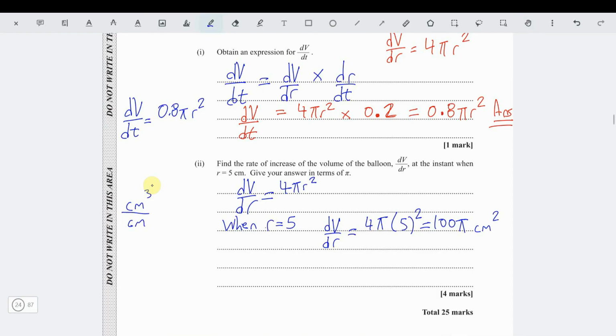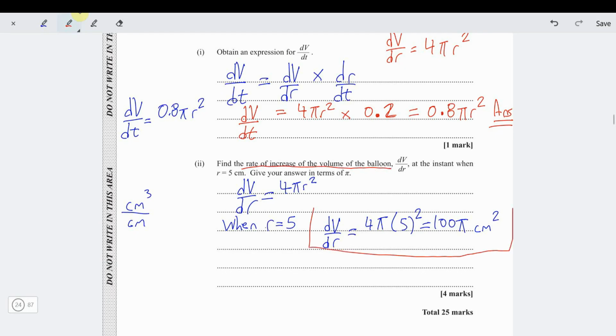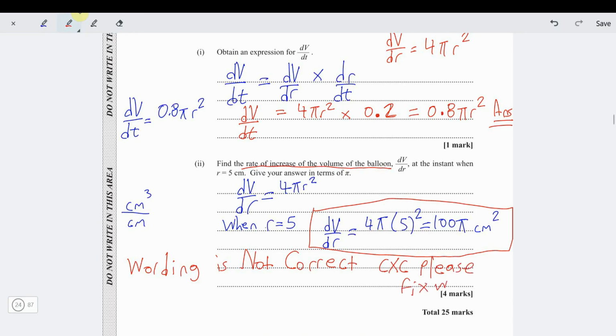Now notice that the question said rate, so they made an error in the question. Rate of increase of the volume. Rate of increase, so notice you give them the answer. Now you can be bold enough and tell them rate of increase is dV by dt. So you can tell them the wording is not correct. You can be bold and tell them that, and say, CXC, please fix your wording. Because rate of increase would be dV by dt.